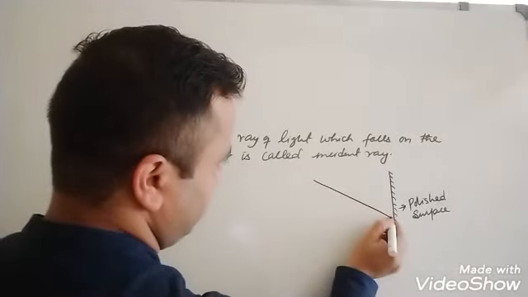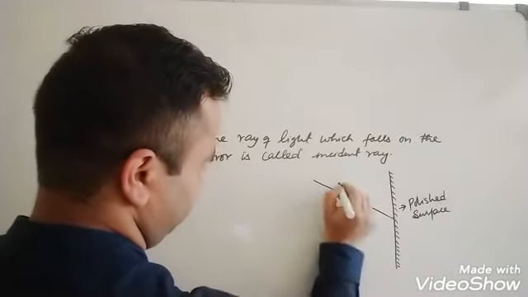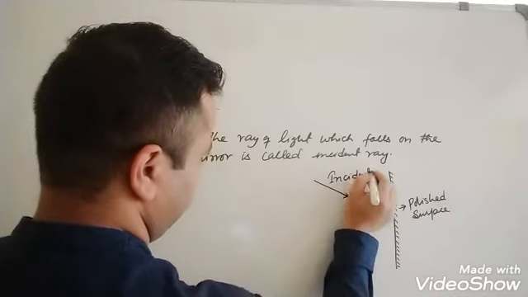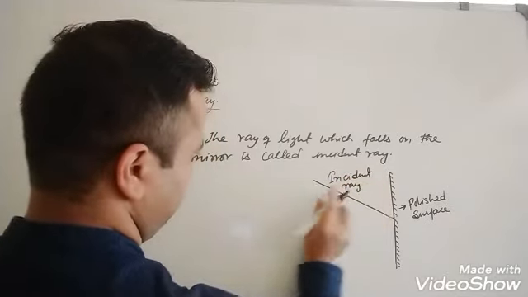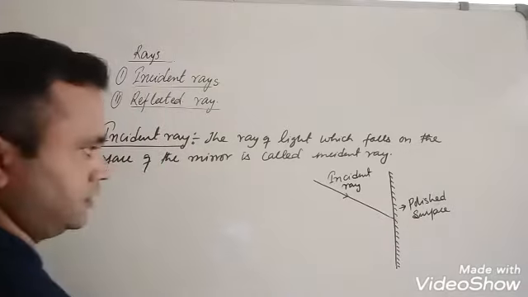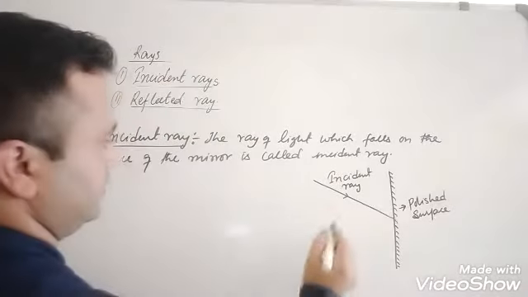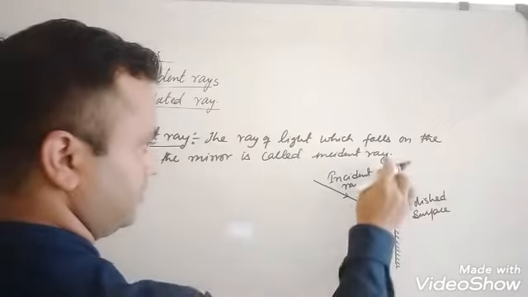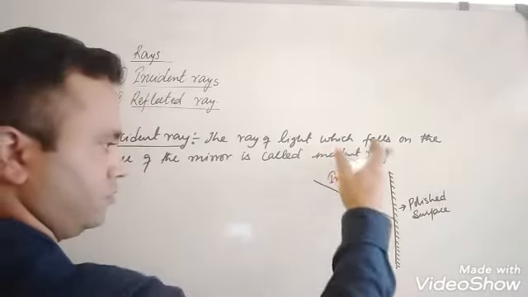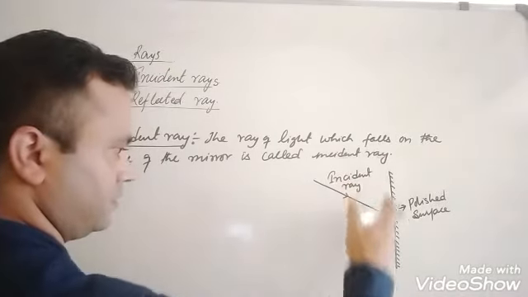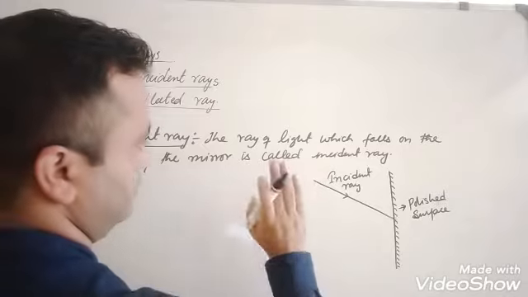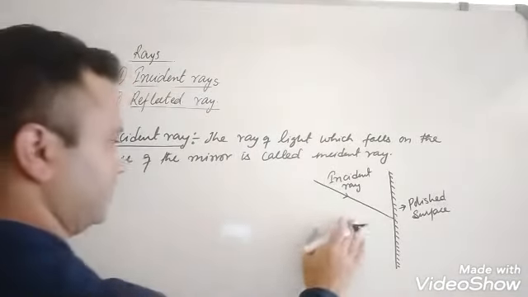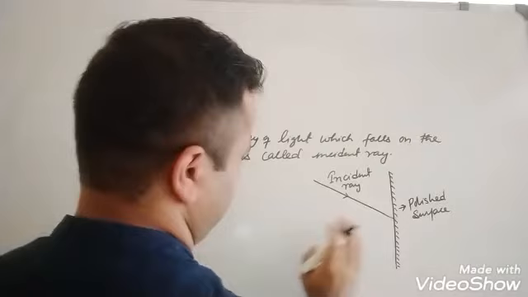Now these rays coming into the mirror is incident ray. This is incident ray. Coming into the mirror is incident ray. Means the incident ray is a ray of light which falls on the surface of the mirror. What surface is this? This is reflecting surface.